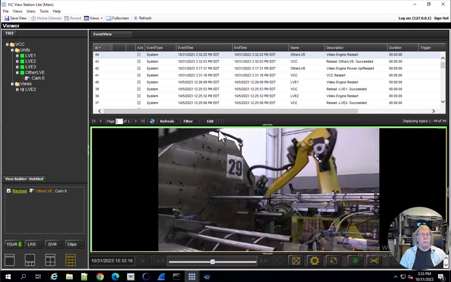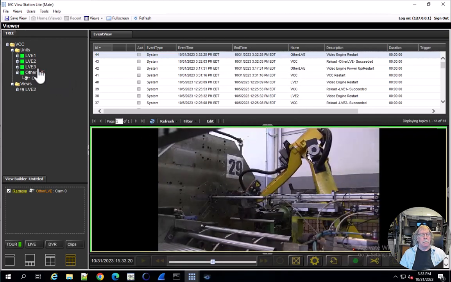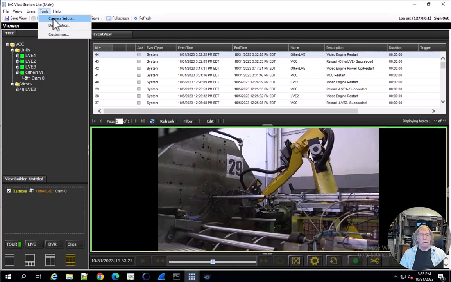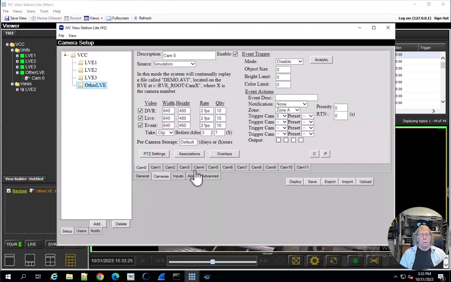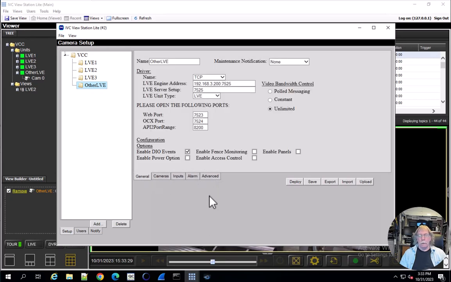We can add cameras to this LVE using the Tools Camera Setup, and hopefully this helps you understand how to add a remote LVE. We can add again up to 8 on that second machine, and we can add many others on the network for pretty much an unlimited number of LVEs.